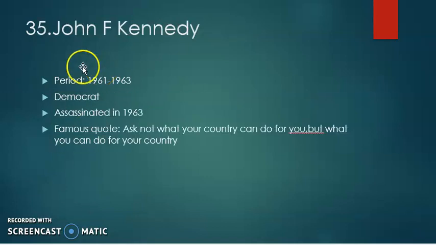John F. Kennedy was the 35th president of USA, and he ruled USA from 1961 to 1963 for 2 years. And he was a Democrat, and in 1963 he was assassinated. And one of the famous quotes of John F. Kennedy was, "Ask not what your country can do for you, but what you can do for your country." A famous quote.